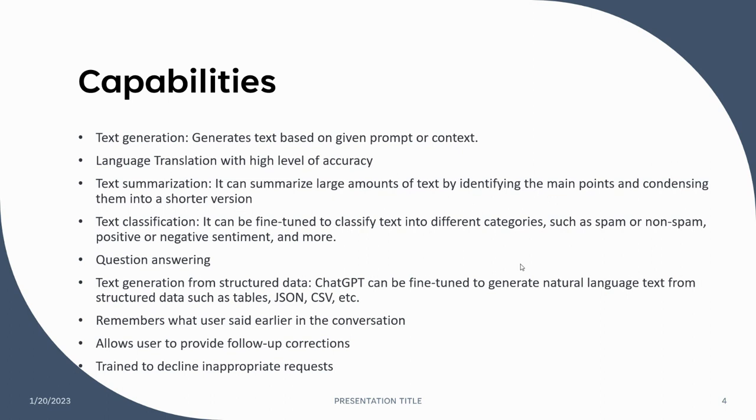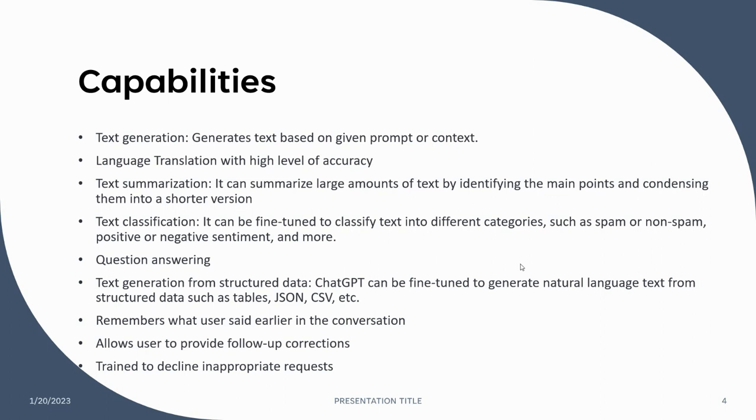Next, text classification. It can be fine tuned to classify text into different categories, such as spam or non spam, positive or negative sentiment, like that. It can answer questions. It can generate text from structured data like a JSON or CSV file. If you copy paste the content of a CSV file into ChatGPT, it will summarize that, like it has these many rows or it has this data. I'll demonstrate this.